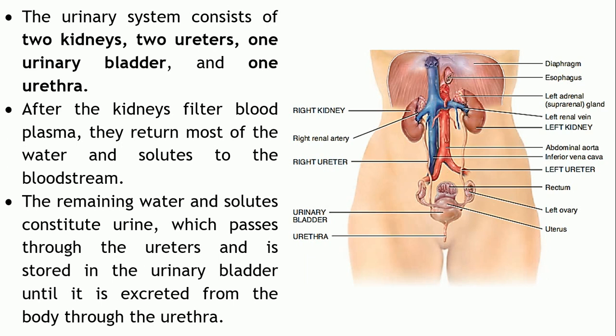So in the form of a liquid waste, the urine, it helps to detoxify our body.